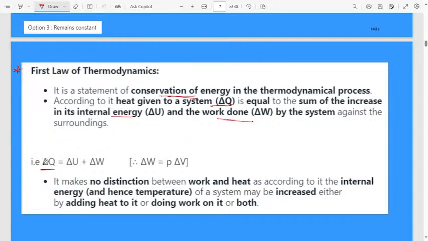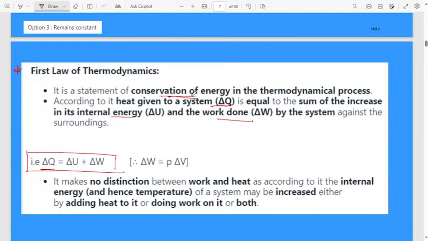How much heat you are giving to the system, delta Q, will be equal to the sum of the increase in its internal energy and the work done by the system against the surroundings. Always this equation has to be satisfied.